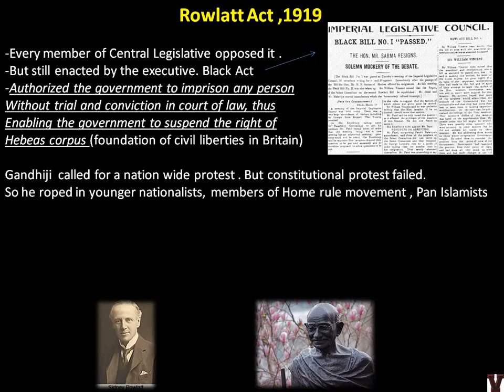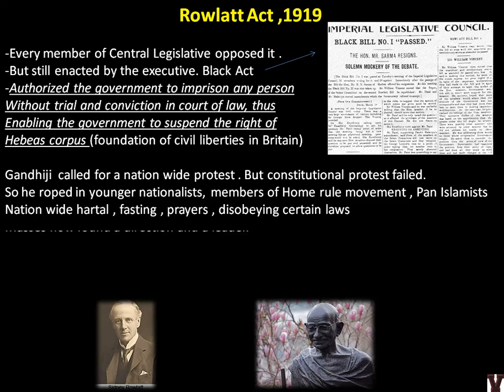Okay. So he wrote in Young Nationalist. Now he got in touch with the Home Rule youth and Pan-Islamists. So Gandhi always did this. He always used to gather people from all classes and all religions, because he wanted a pan-India movement. He will never take a single community or talk about only one religion. He will always take the Indians as Indians themselves, from every class. Nationwide hartal, fasting, prayers, disobeying certain laws. So if you see, everything is non-violent.